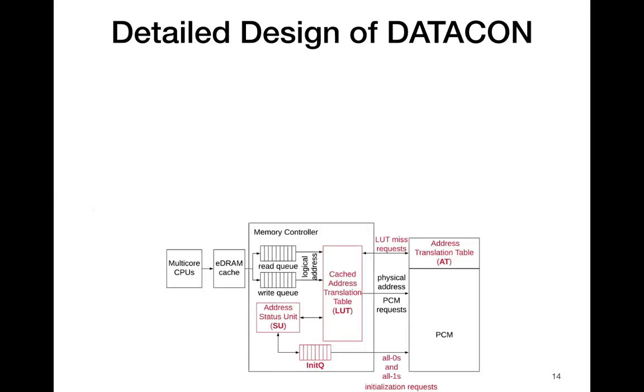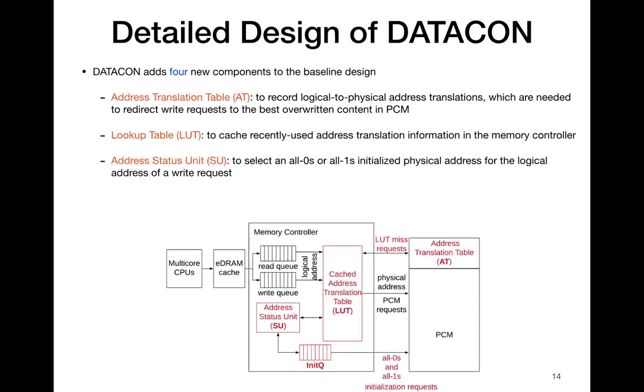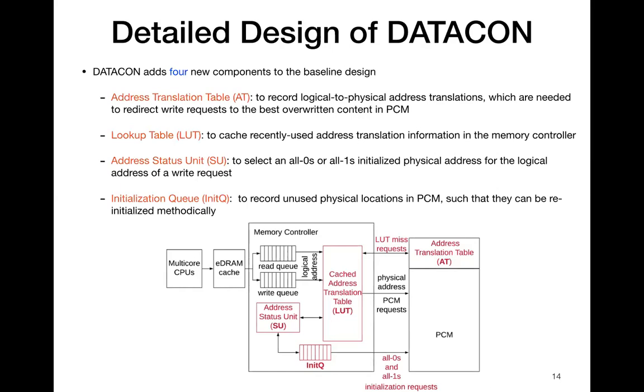We now present the detailed design of DATACON. DATACON introduces 4 components to the baseline design, which are shown in red in the figure. The first is the address translation table, which is used to record logical to physical address translation. The second is the lookup table, or LUT, which caches frequently used address translations inside the memory controller. The third is the address status unit to select the all zeros and all ones initialized content. And fourth is the initialization queue to record unused memory locations that can be initialized methodically.